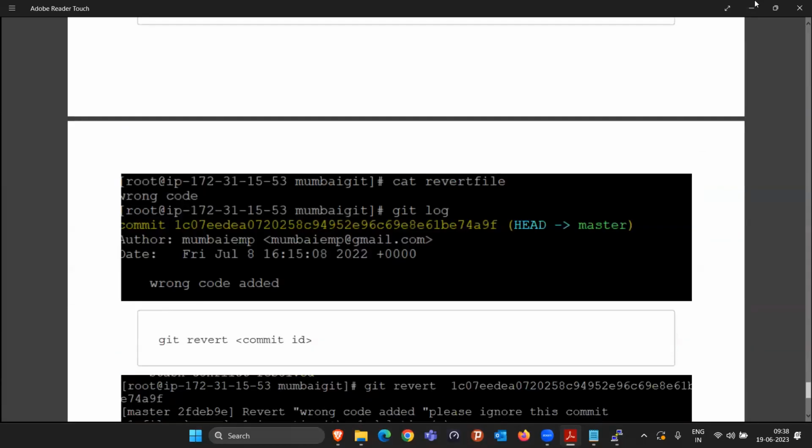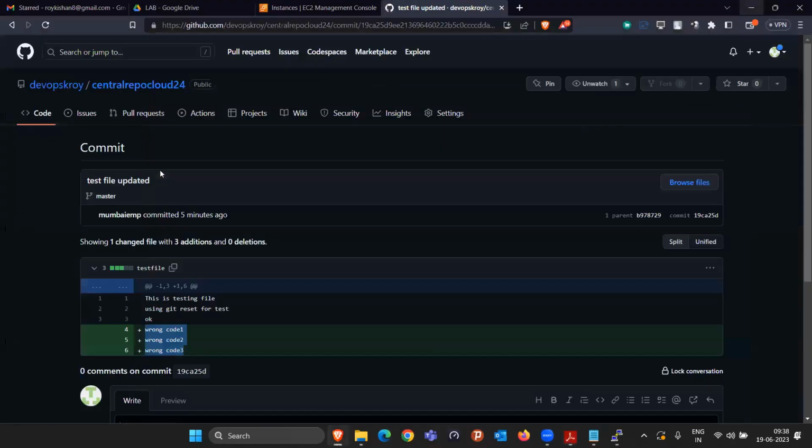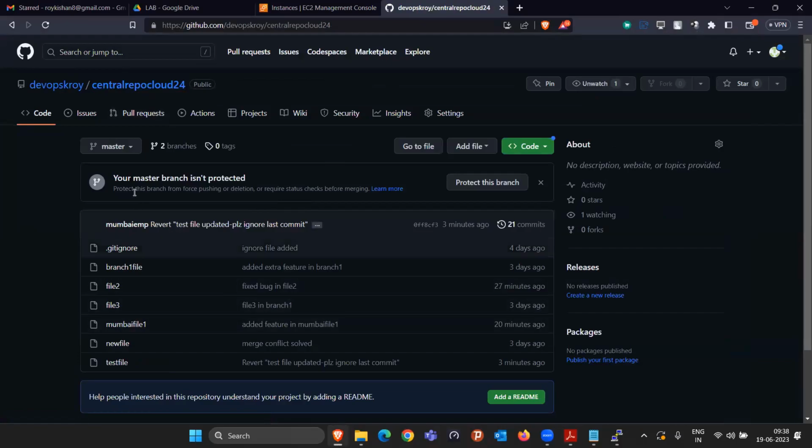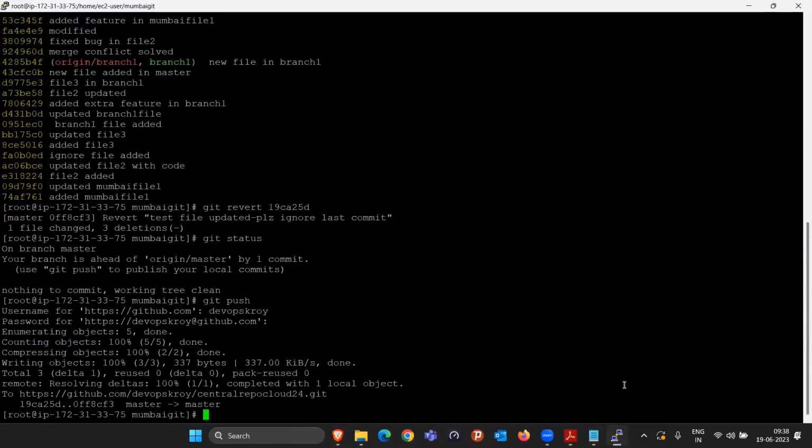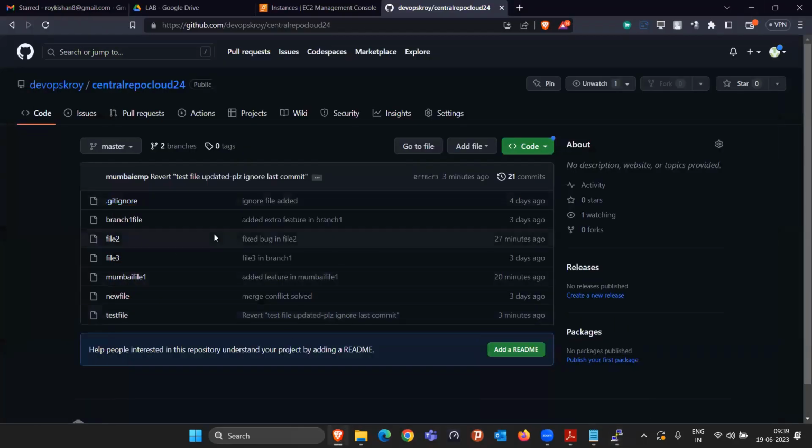And the last command is git clone. I think most of you will know that. But see, sometimes what happens, currently all these files, whatever I created, I created everything from scratch. That means we first created a directory with the name Mumbai file one. Inside that we initialized the Git repository locally, git init. Then we created some file. Then we did git add, git commit. Then we pushed it to this repo.